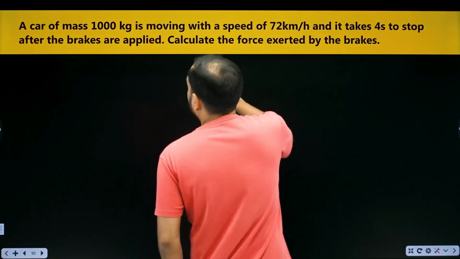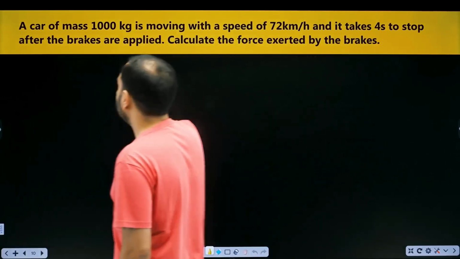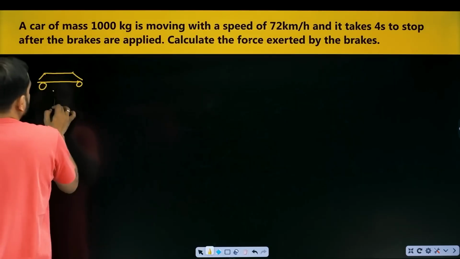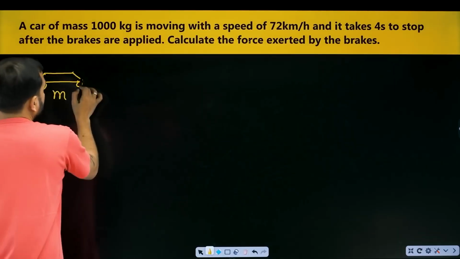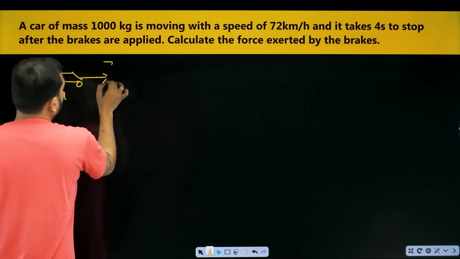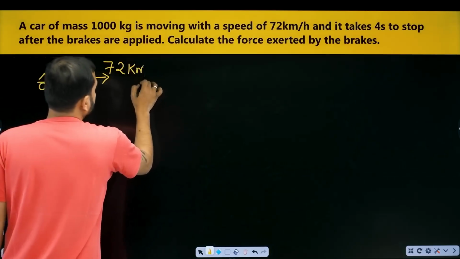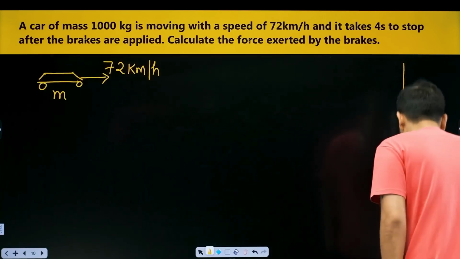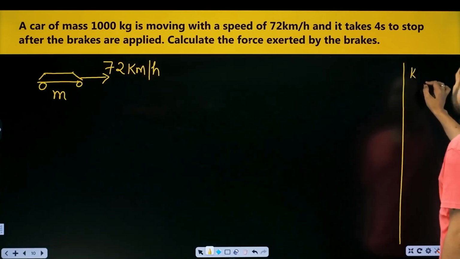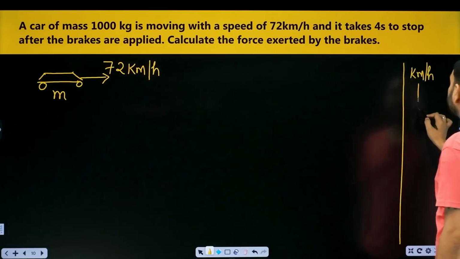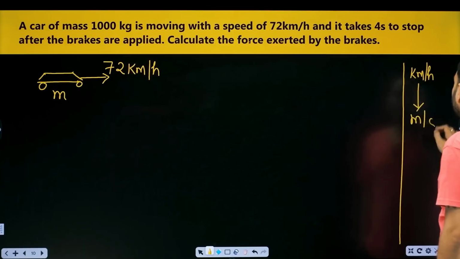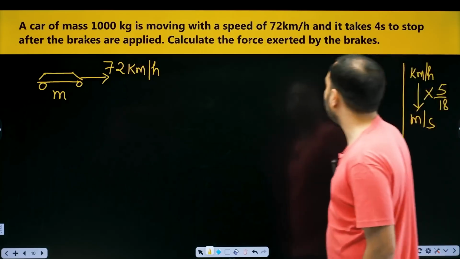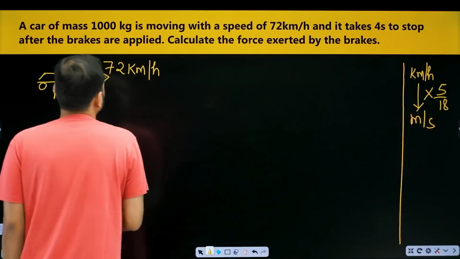Next, a car of mass 1000 kg. I have a car. Its mass is 1000 kg. It is moving with 72 kilometer per hour. Better to change kilometer per hour to meter per second. I have taught you how to do that. If it is kilometer per hour and you have to go to meter per second, then what do you do? Multiply it with 5 by 18. So you will have to do this. And it takes 4 seconds to stop.